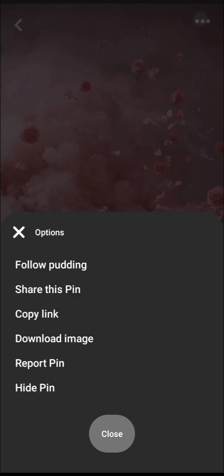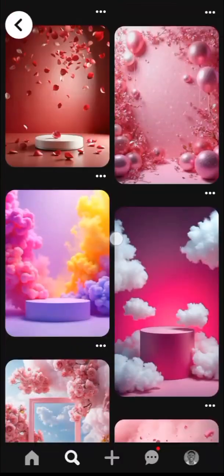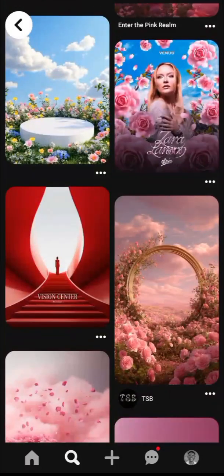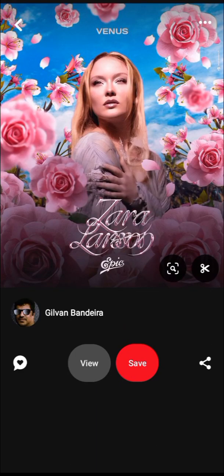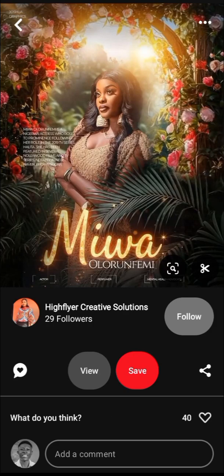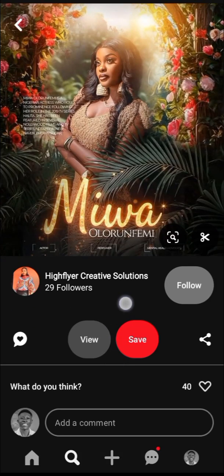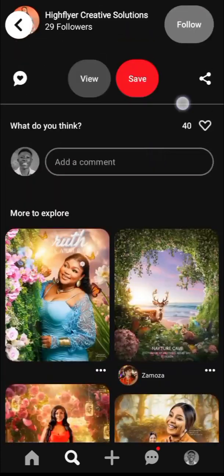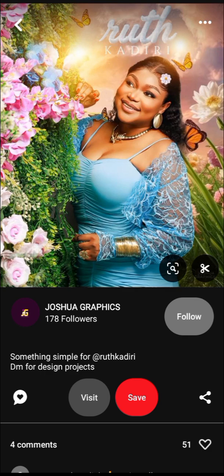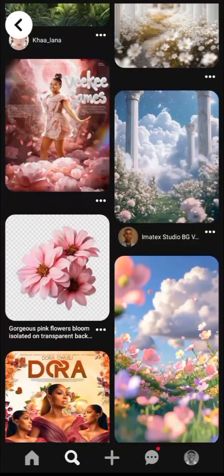You can use it for brand design, like business flyers, all the skincare products and the rest of them. Something like this. This birthday flyer is very nice. Wow. I think I'll have to follow this person.